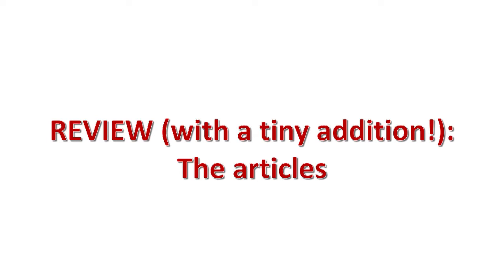And then we also did the definite article, which is the equivalent of the, right? So if you say lo studente, that means the student. So today we're going to review the definite articles, okay? Those are the ones that are the equivalent of the English the.